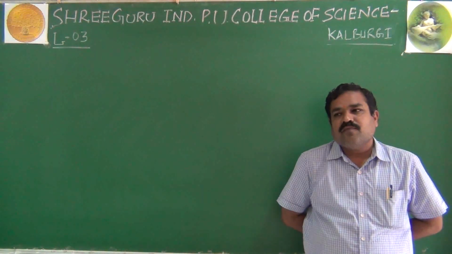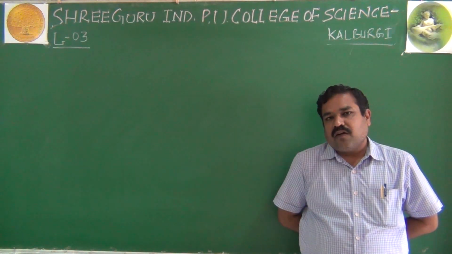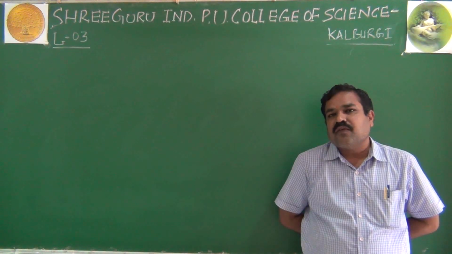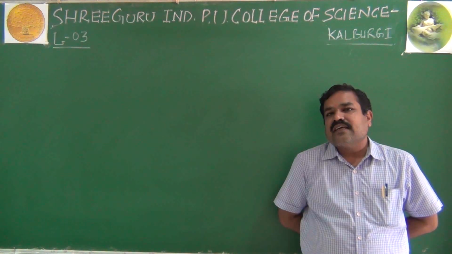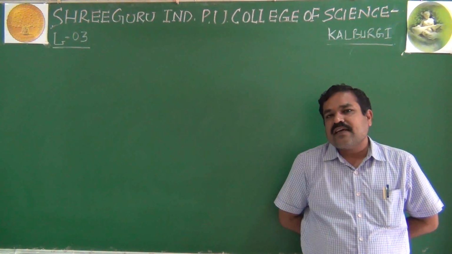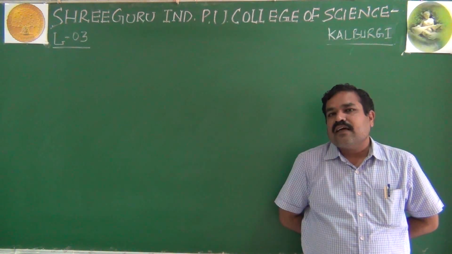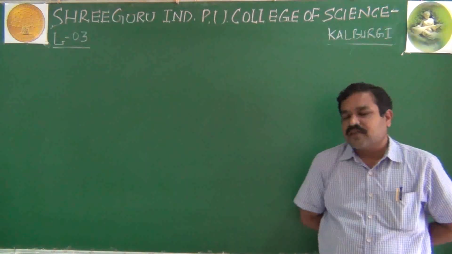And in the composition of nucleus, I told you that an atom has a central nucleus. In the central nucleus, protons and neutrons are held together by nuclear binding energy, and together they are called nucleons. It is surrounded by planetary electrons. So it gives rise to two concepts: atomic number and atomic mass.